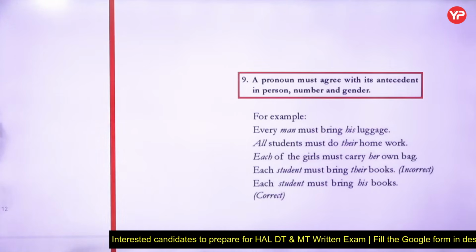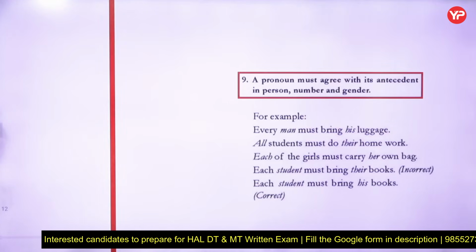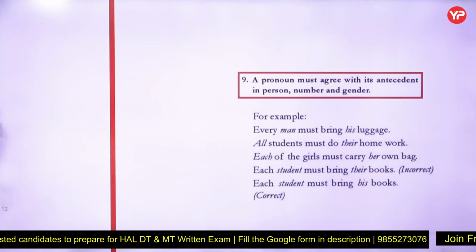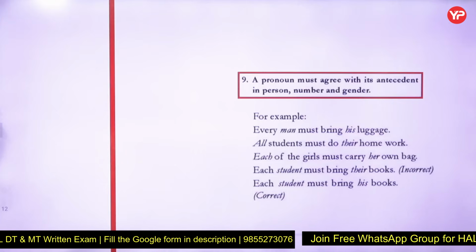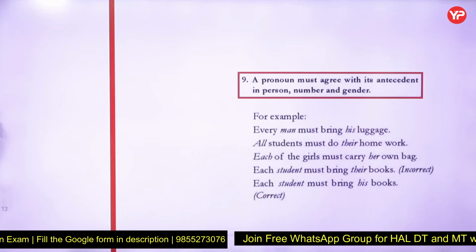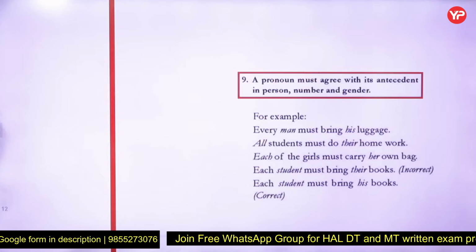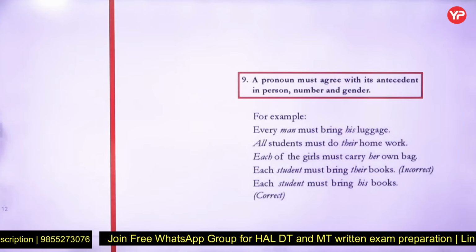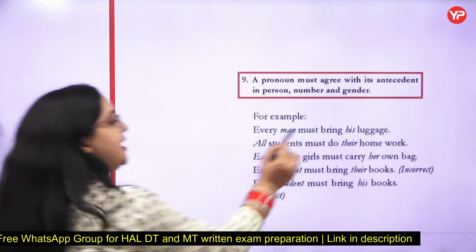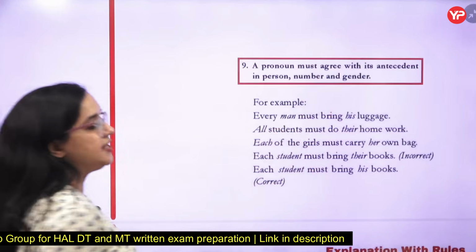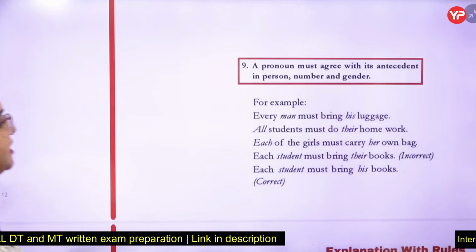Now read the rule number 9 with me. The 9th rule states that a pronoun must agree with its antecedent in person, number, and gender. For example, if I say every man must bring his luggage, antecedent means the one which is giving us the information.